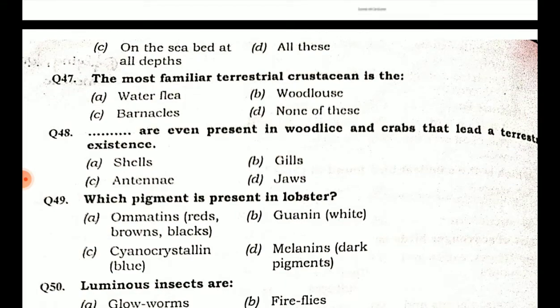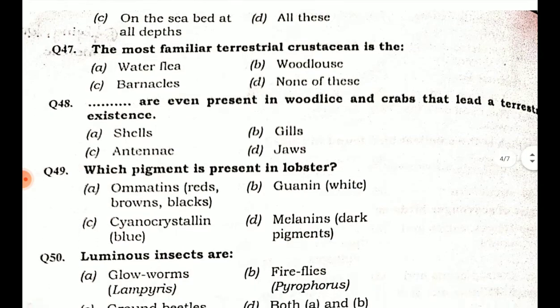Option A red, brown, black. Option B guanine, white. Option C cyanocrystalline, blue. Option D melanin, dark pigments. So in lobsters, cyanocrystalline blue pigment is present.